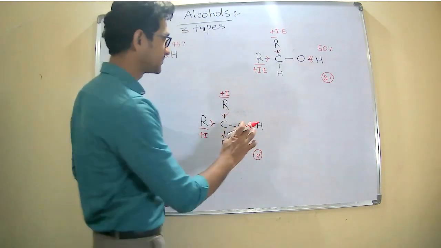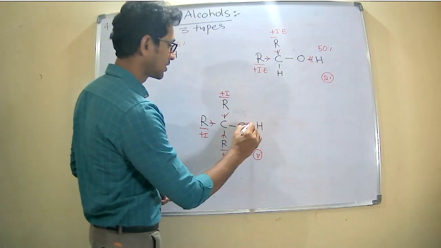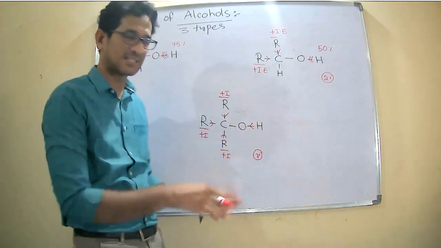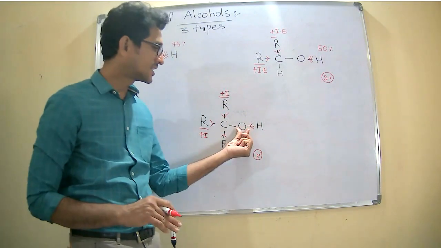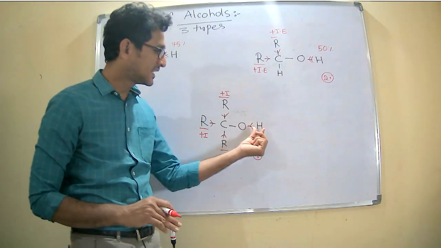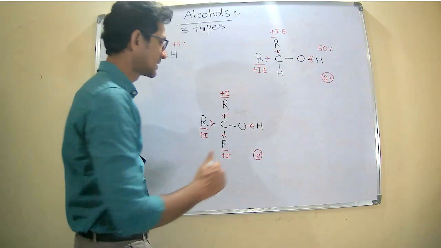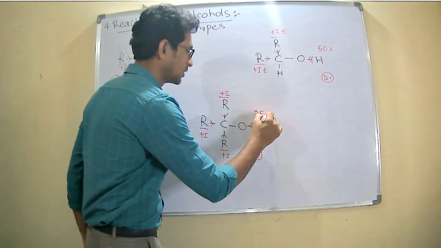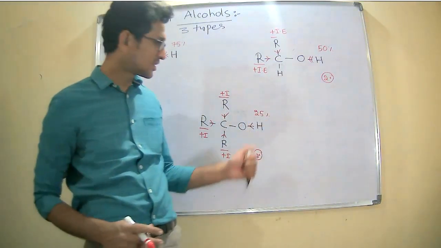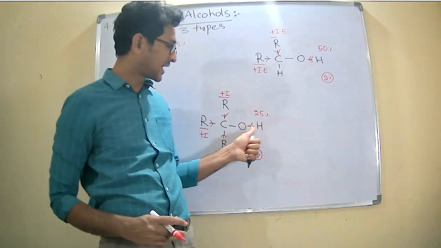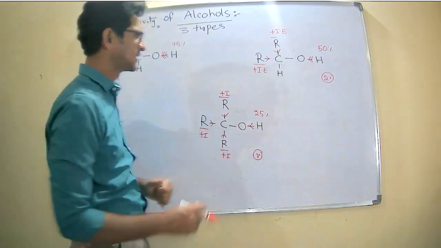Therefore the hydrogen effect will be less, meaning the tendency of oxygen gaining electrons from hydrogen decreases. For example, in this case only 25% of the electrons are gained from the hydrogen by oxygen.